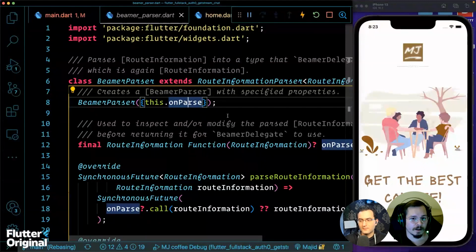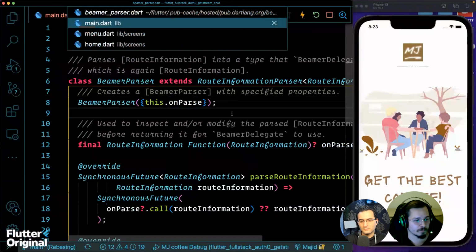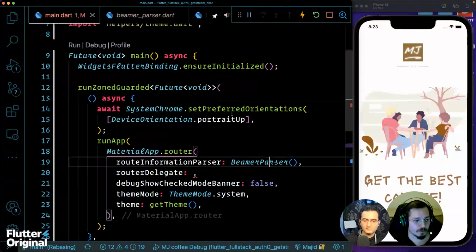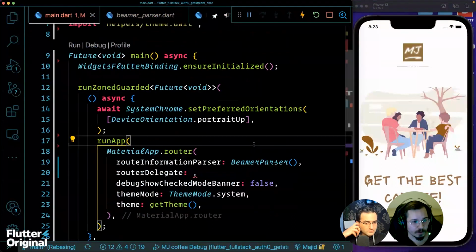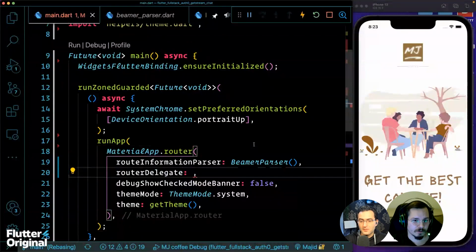I see. Beamer does this pretty simply. It just leaves it to be route information. So it comes in as route information and it gets out as route information. And with this onParse method, you can change it in between. I see. Okay, that's good. But that's rarely used. Okay, that's good to know.